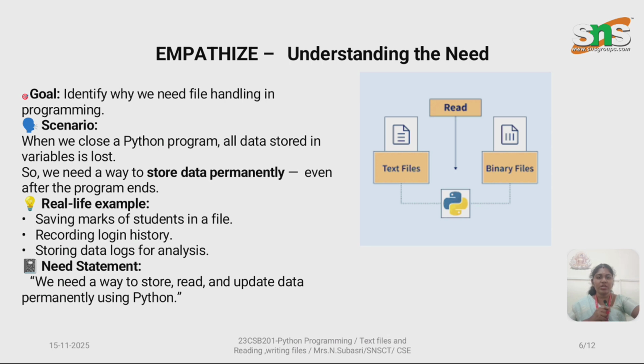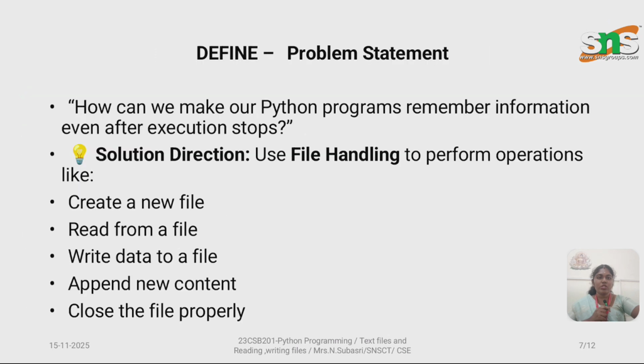In a real-world example, for saving a student's marks in a file, we have to log in the record and then store the data logs inside. After storing it, you can read and update the file, or write anything inside the file, or close the file with the close command.